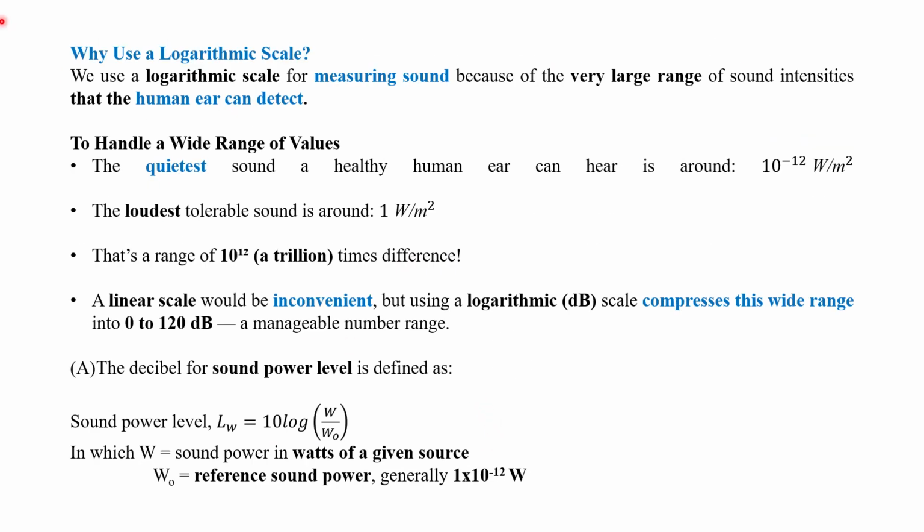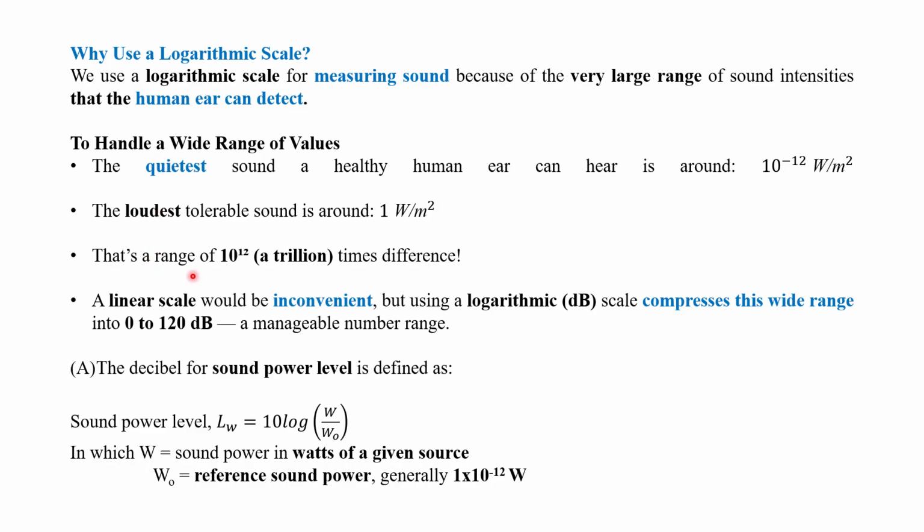We can see here why we use the logarithmic scale in decibel measurements. What is the reason? We use the logarithmic scale for measuring sound because of the very large range of sound intensity that the human ear can detect. A large variation is there, so we need to handle a wide range of values. The quietest sound a healthy human ear can hear is around 10 to the minus 12 watt per meter square, whereas the loudest tolerable sound is around 1 watt per meter square. So you can see the difference.